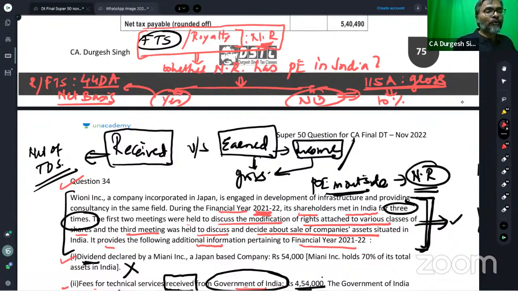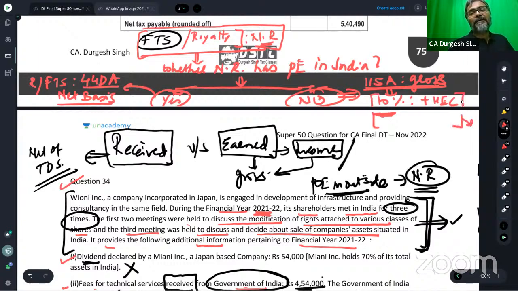The payee to whom you are making a payment is a non-resident. The TDS that you are going to deduct in this particular case would be after adding the HEC. So because the payee is a non-resident, the TDS rate would be after adding the HEC, students. All of you agree?